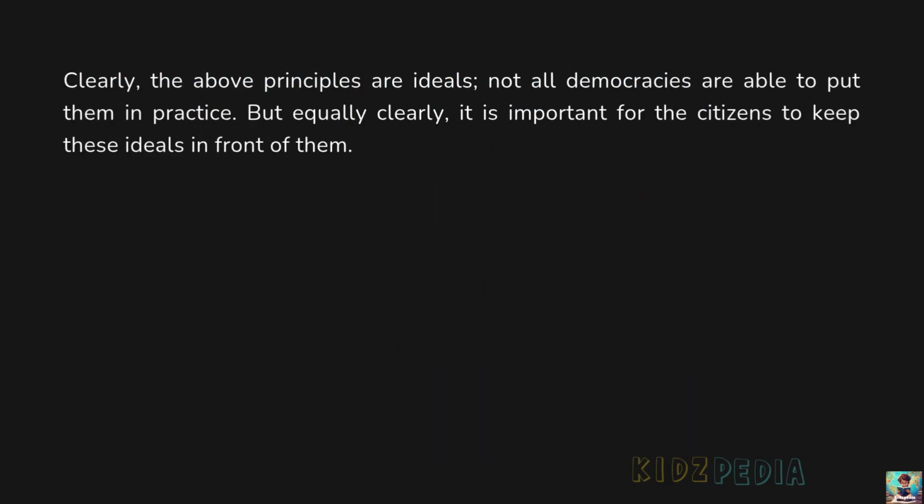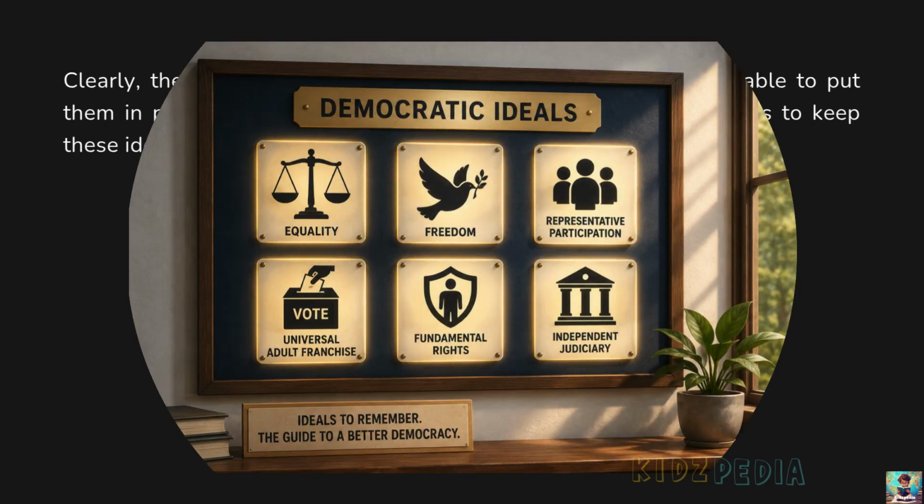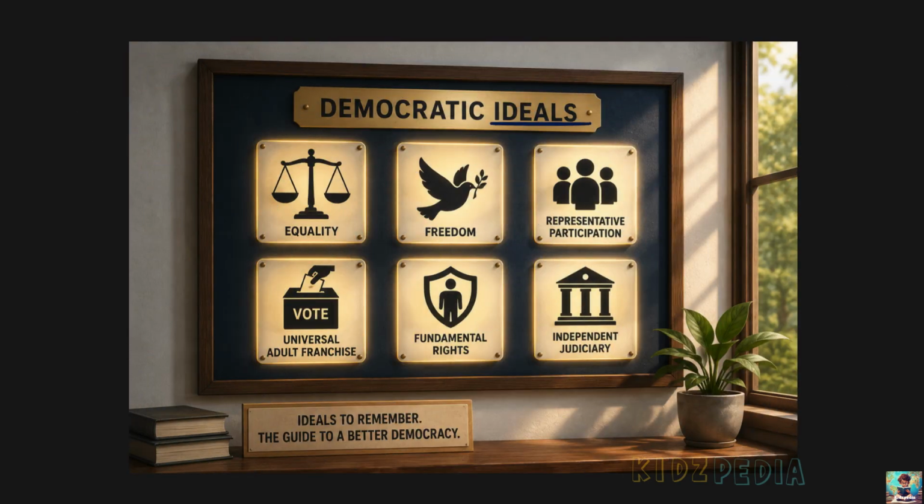Clearly, not all democracies are able to put the above principles or ideals into practice. But equally clearly, it is important for the citizens to keep these ideals in front of them. Ideals are perfect goals or values that people try to achieve, even if they cannot always achieve them completely.